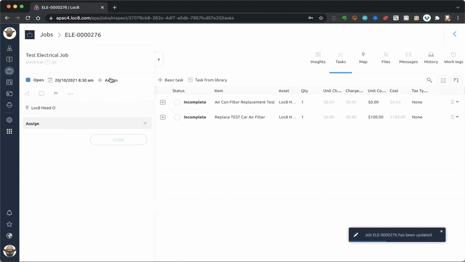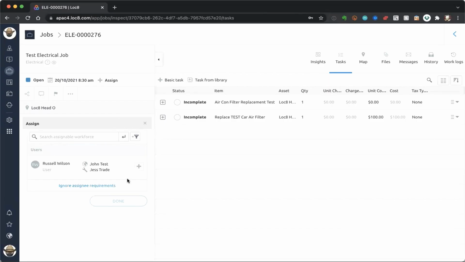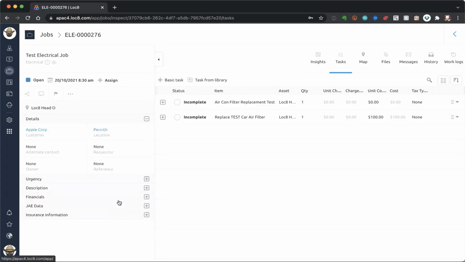And then last, but by no means least, and probably the most important part, I'll allocate this particular job to a technician here. Russell Wilson, and Russell is the technician that comes up immediately for me there as well. If I click on that little plus symbol and then the done button there, I've now allocated that job to Russell, and Russell can now start doing work on that job tomorrow morning at 8:30. So that's run one, or scenario one, when it comes to job creation.